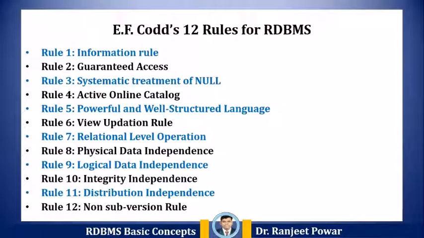This lays the foundation of distributed databases. And rule number 12, that is the non-subversion rule. If low-level access is allowed to the system, it should not be able to subvert or bypass integrity rules to change the data. This can be achieved by some sort of locking or encryption.